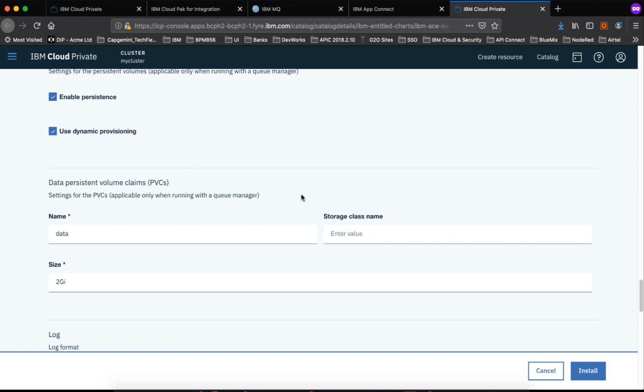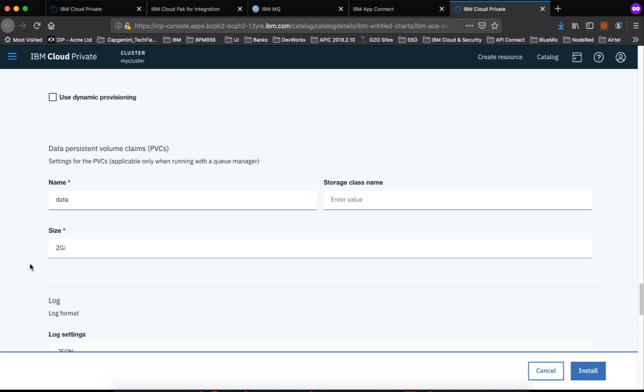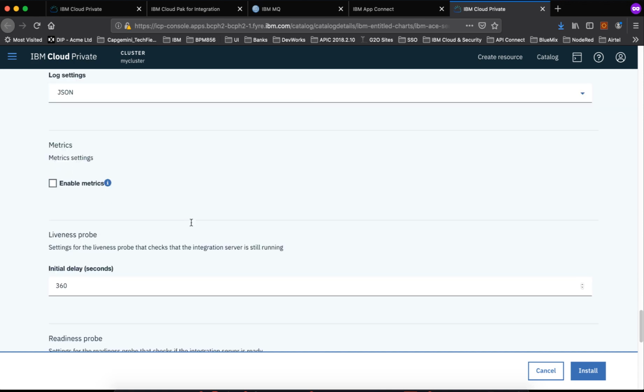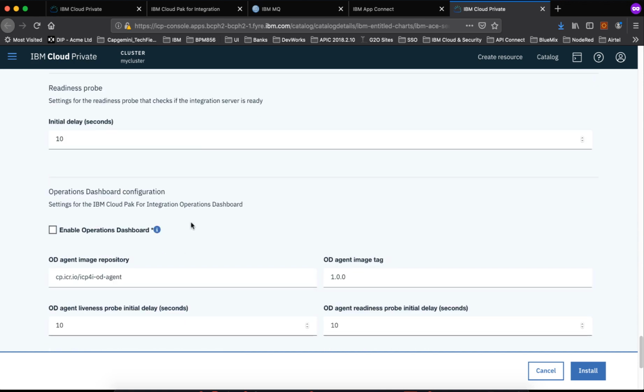If you require persistence, then you need to use it. So I don't have any requirement for enable persistence. I'm just unchecking it, leaving it to the defaults, unchecking enable metrics because I don't have much infrastructure.